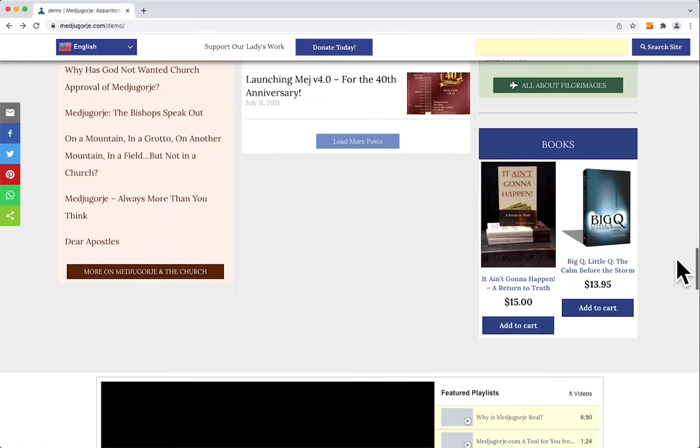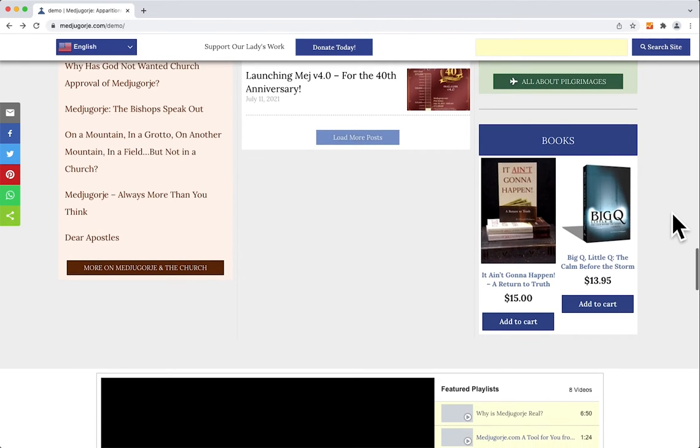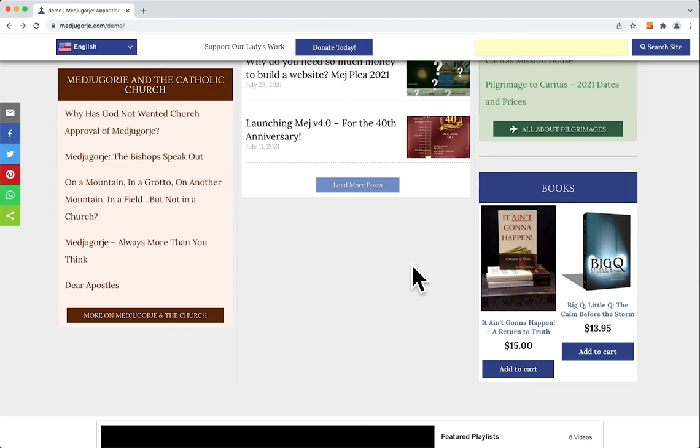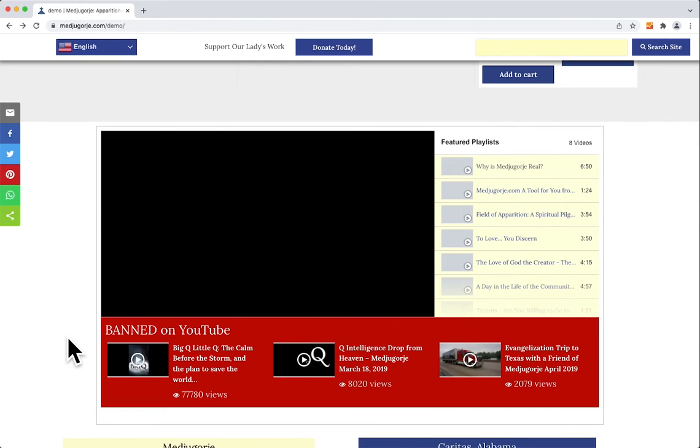Again, we are moving through this kind of quickly, so again, you could always go back and explore more on the website. Featured books, any featured books that we have going on, we'll let you know right here. These will change from time to time. So this section here is an important section.